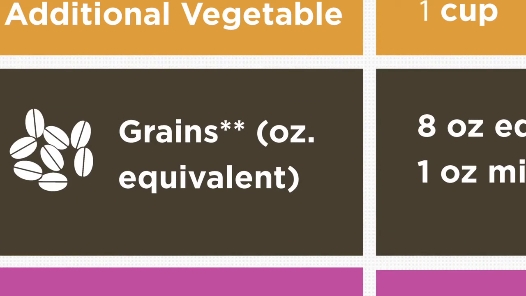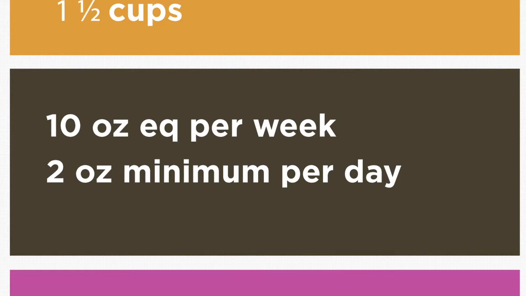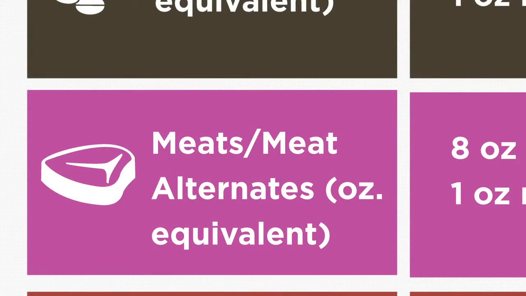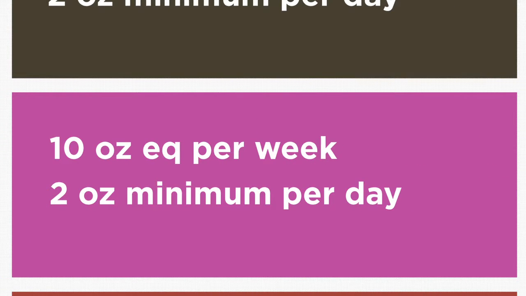For grains, at least 10 equivalent ounces are required per week, with a minimum of 2 ounces per day for students in grades 9 through 12. At least half the grains at lunch must be whole grain rich for school year 2013-14. And in the school years 2014-15 and beyond, all grains must be whole grain rich for all grade levels at lunch. And at least 10-ounce equivalents of meats or meat alternate components per week are required, for a minimum of 2 ounces at lunch for grades 9 through 12.